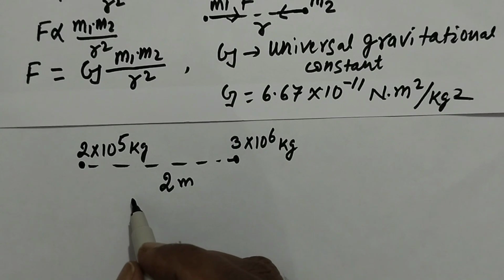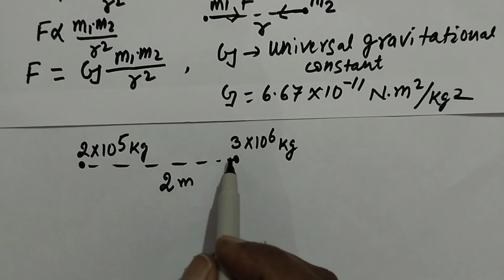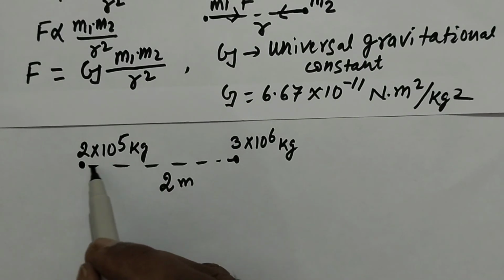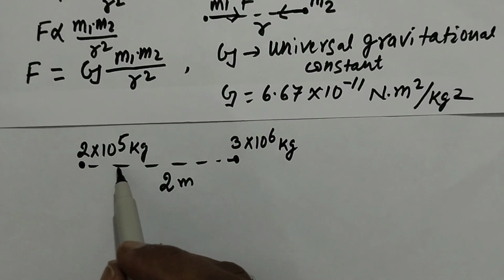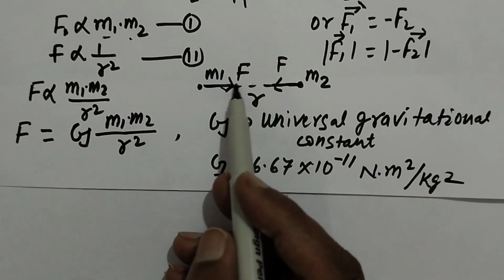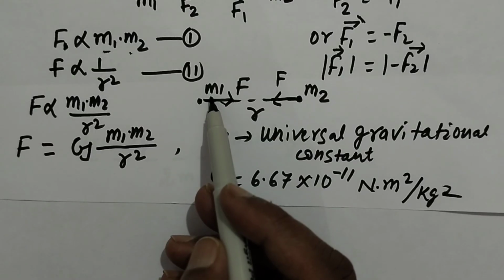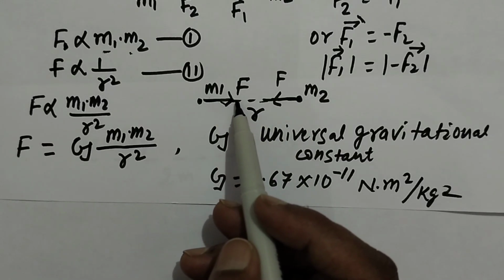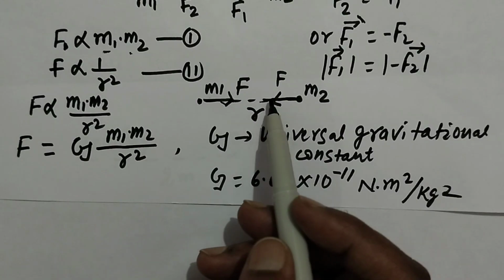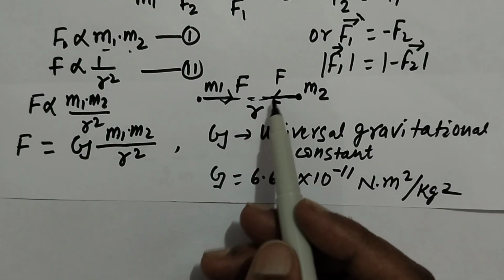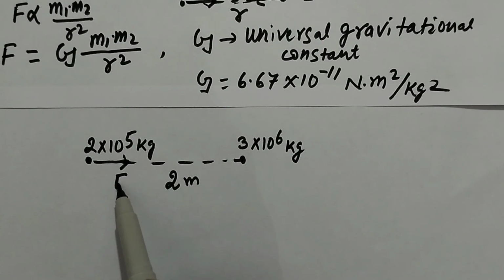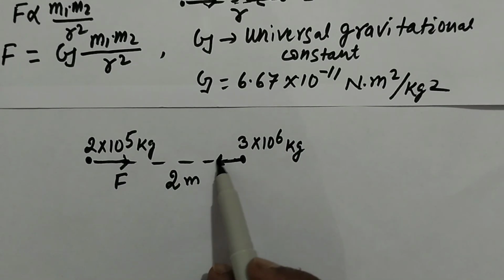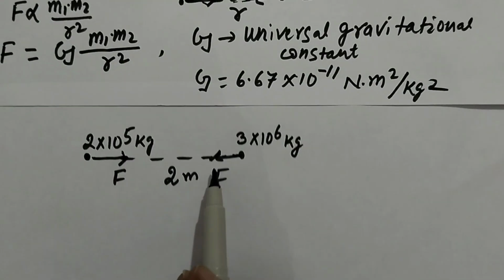Then what is the force of gravitation acting between these two point masses? Both will experience the same force of gravitation no matter which mass is greater. We have already discussed that two different masses m1 and m2 experience the same magnitude of force in opposite directions. In the same way, both will experience the same force of attraction F. We have to find the value of F.